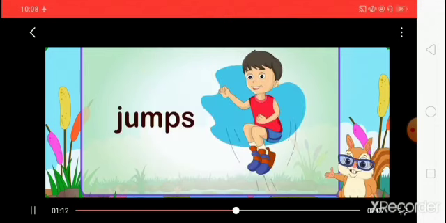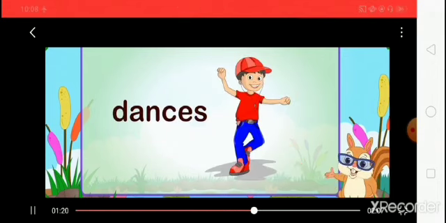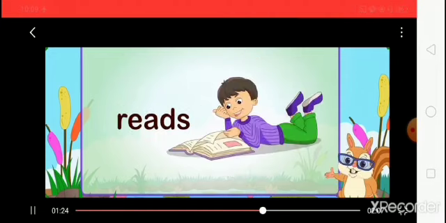Ricky jumps. Jumps is a verb. It is an action. He plays tennis. Plays. Ricky dances to his favorite music. Dances is also a verb. Ricky reads a lot. Reads is also a verb.